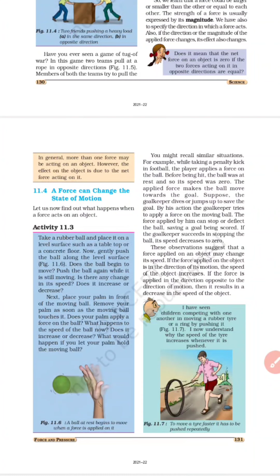Suppose the goalkeeper dives or jumps up to save the ball. By his action, the goalkeeper tries to apply a force on the moving ball. The force applied by him can stop it, right, saving a goal from being scored. If the goalkeeper succeeds in stopping the ball, its speed decreases to 0. You can see how the force value would be decreased by this example. These observations suggest that a force applied on an object may change its speed. So what is the conclusion of this? That the force can change the state of motion. Either force can increase or decrease.